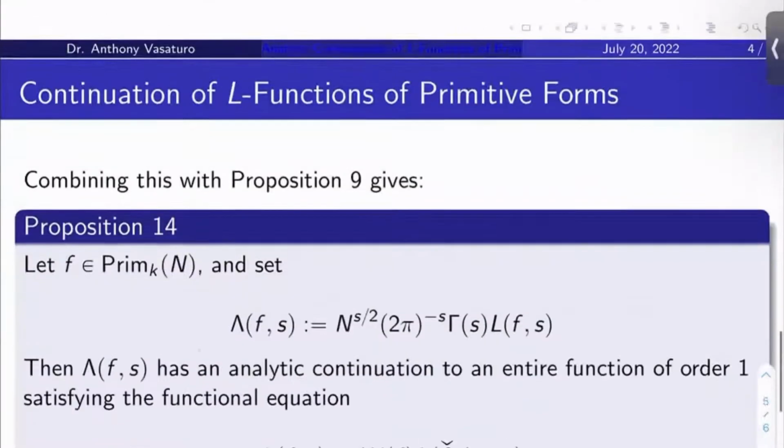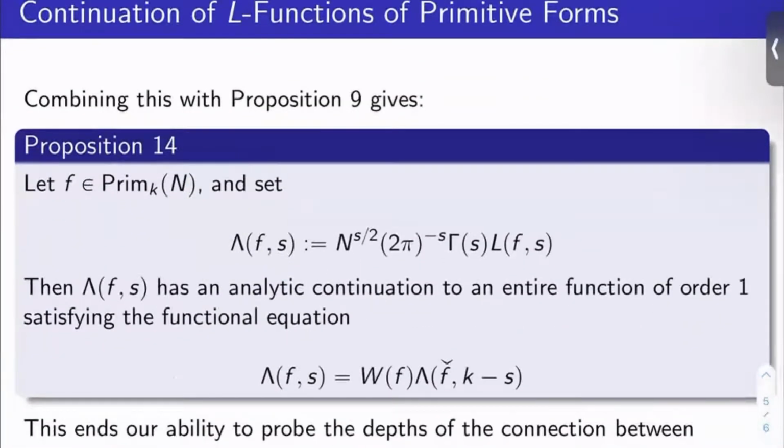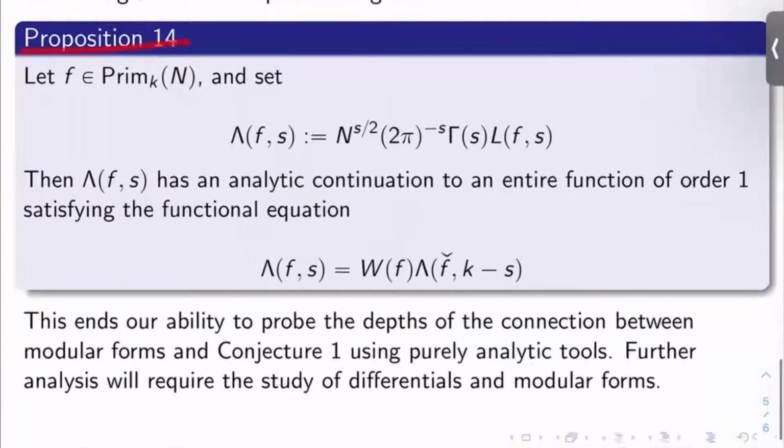Now, if you combine this with Proposition 9 from a previous video, you get the following. Proposition 14. Let F be in Prim_k(N). Let's let Lambda(F, s) be N to the s over 2 times 2 pi to the negative s times the gamma function evaluated at s times L(F, s), where L(F, s) is the L function associated to F. We know that's an L function now.